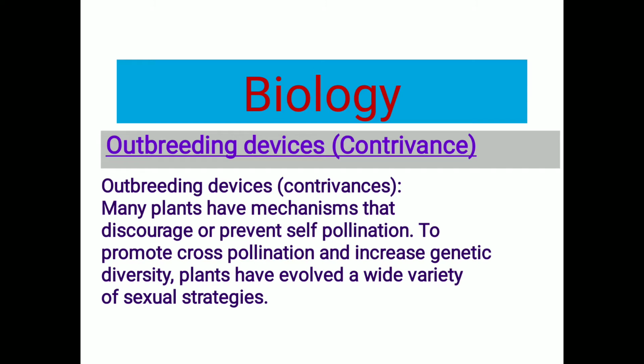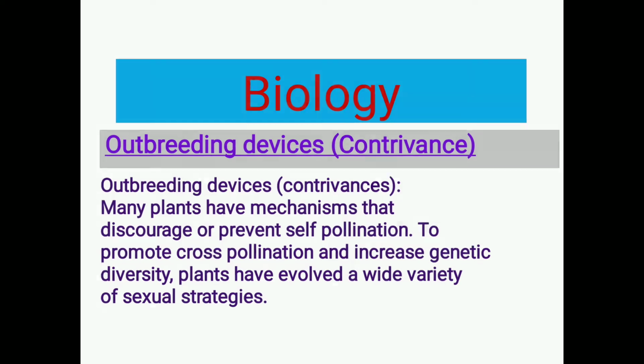What's happening in the case of outbreeding devices? In outbreeding devices, plants have a mechanism that discourages or prevents self-pollination and promotes cross-pollination. This is the basic idea about outbreeding devices. Outbreeding devices are developed in plants to avoid self-pollination. These are as follows.